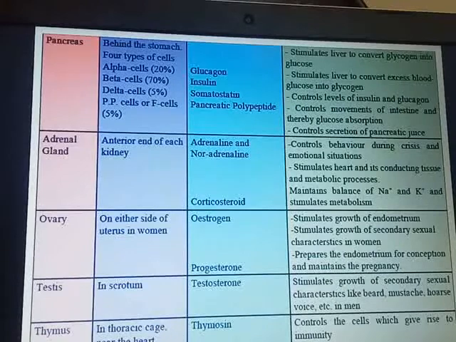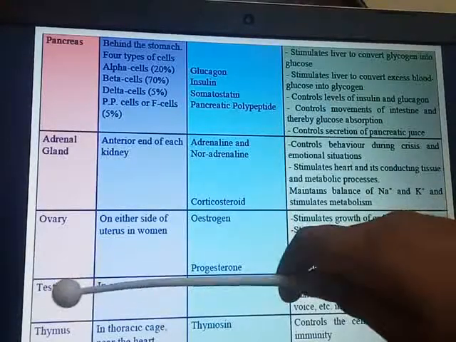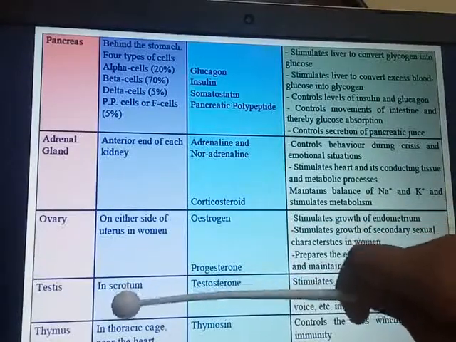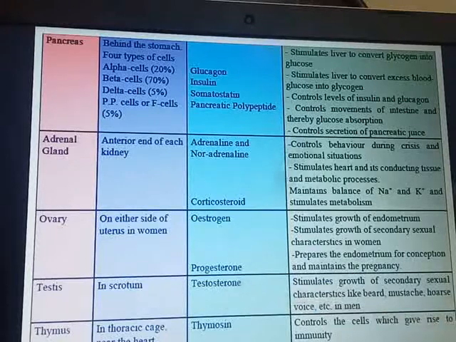Ovary, very important, on either side of the uterus in woman, secretes estrogen and progesterone, these two hormones, and these are the functions which are performed by these two hormones. Testes for males, in the scrotum is the location. Testosterone is secreted and stimulates the growth of secondary sexual characters like beard, mustache, hoarse voice in man.